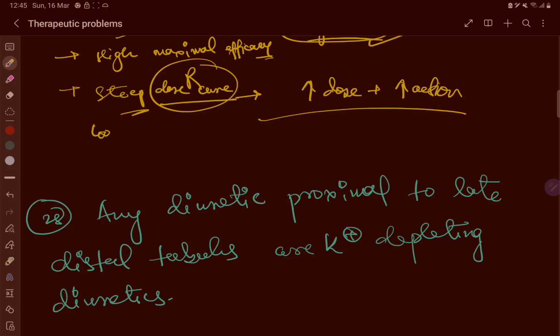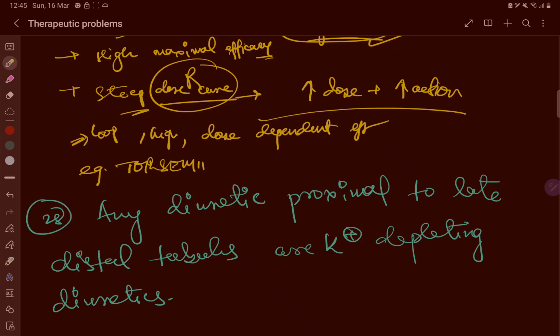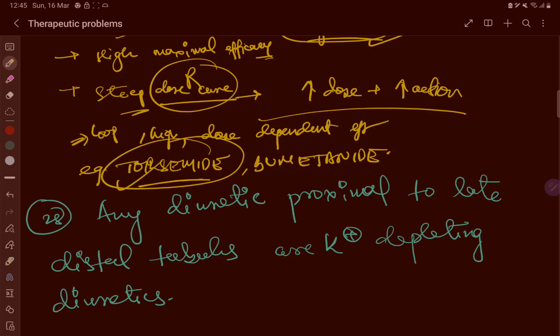It is a loop diuretic, we know where it acts. It is a high potency diuretic and it has a dose dependent effect. Examples are furosemide, torsemide, and bumetanide. I think these two are extra, and torsemide I use very regularly in my clinical practice.